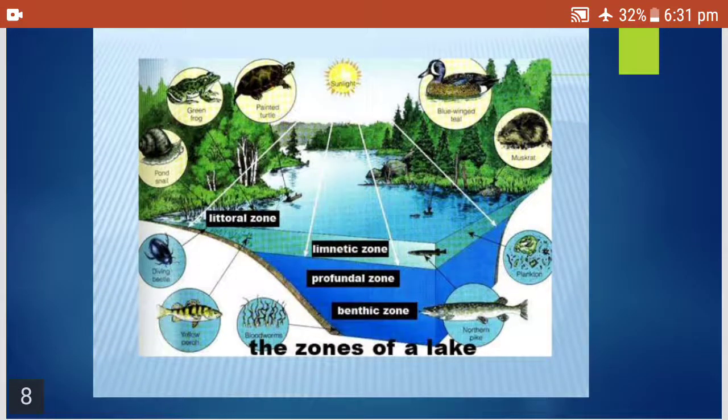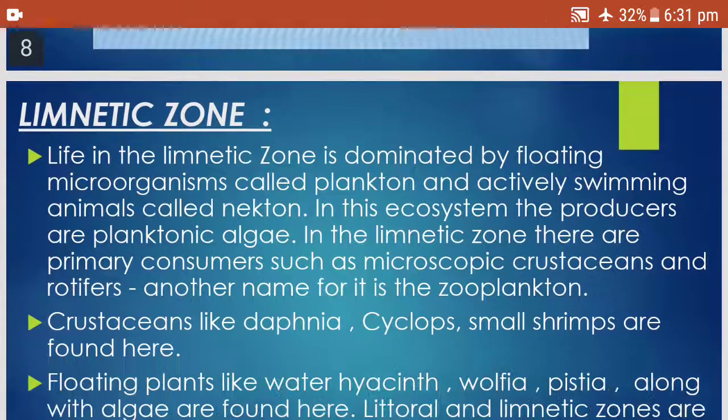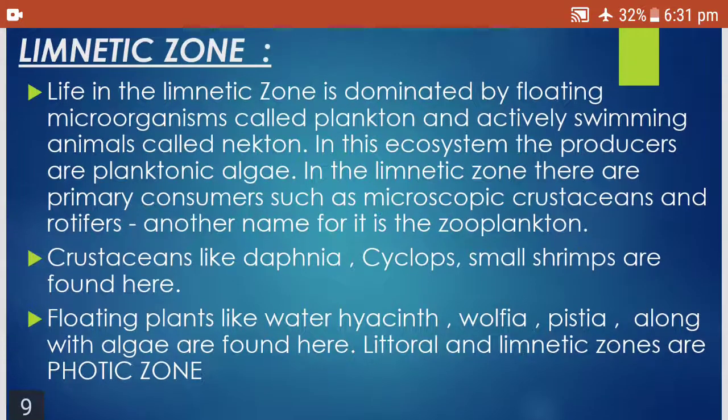This is another slide showing the three zones of a lake: the littoral zone, the limnetic zone and the profundal zone. Coming to the limnetic zone. The limnetic zone is dominated by floating microorganisms called plankton and actively swimming animals called nekton. In this ecosystem, the producers are planktonic algae.